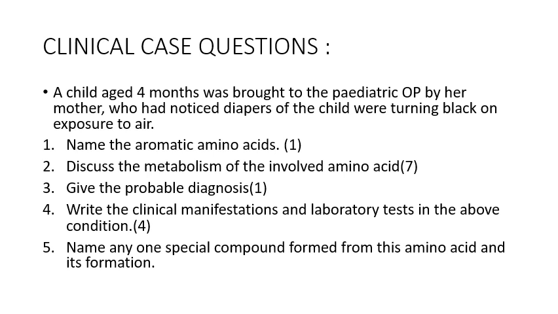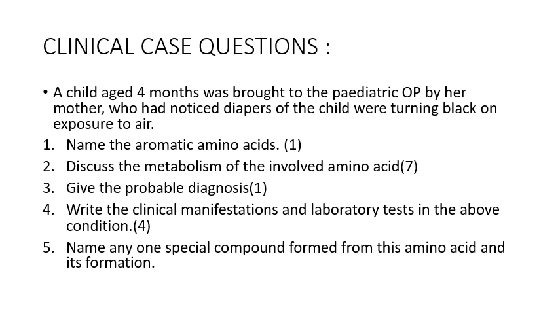One more thing you are supposed to notice: in this case, the probable diagnosis, we know that the diaper turning black means it might be a case of alkaptonuria. And for the sub-question, we know the aromatic amino acids are phenylalanine, tyrosine and tryptophan.